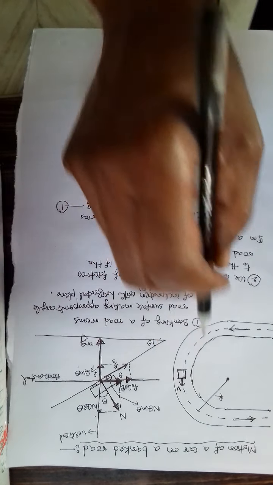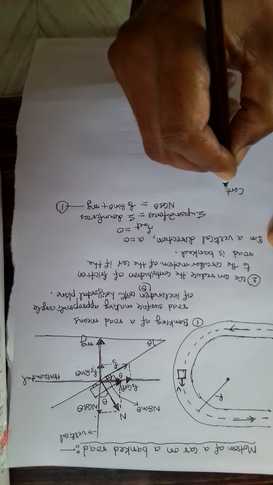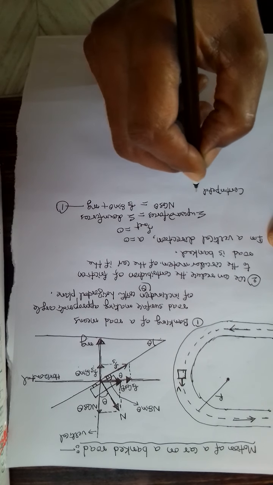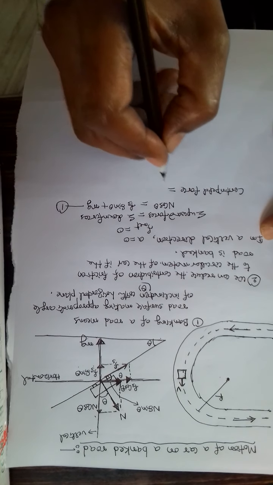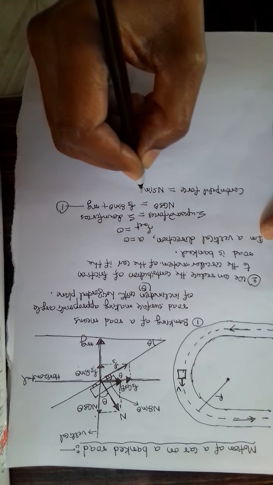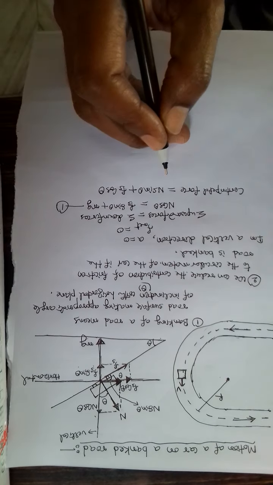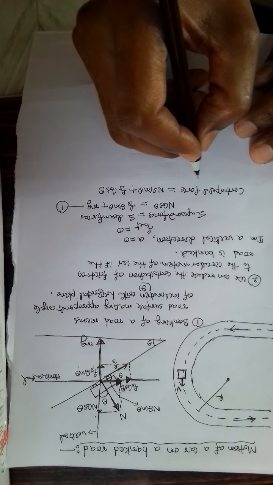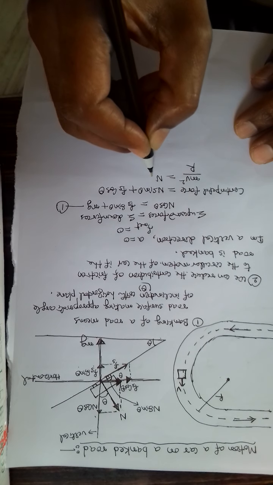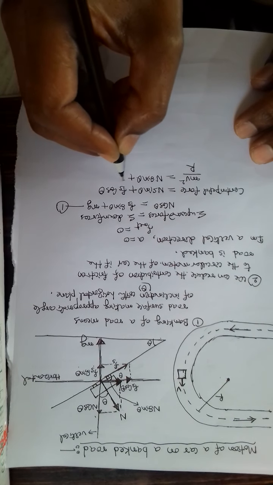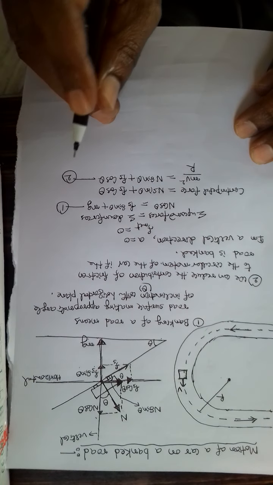So centripetal force is equal to the sum of n sin theta and Fs cos theta. But formula for centripetal force is mv square by r. So this is the second equation.